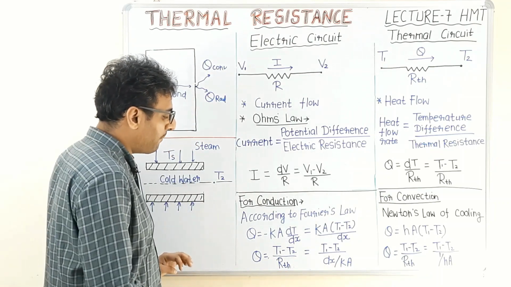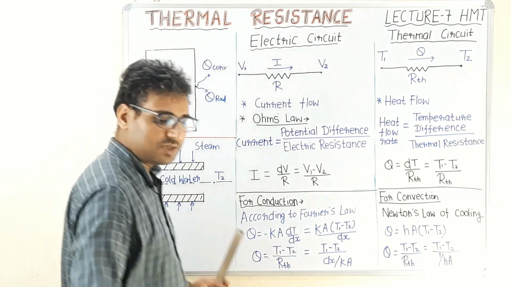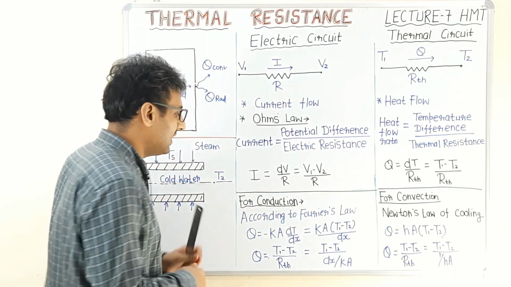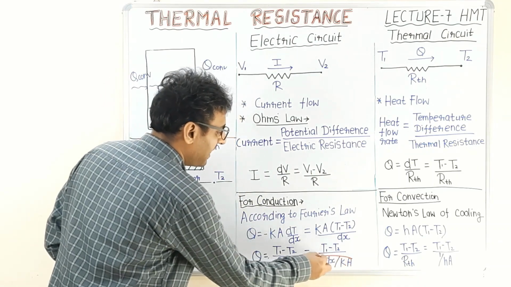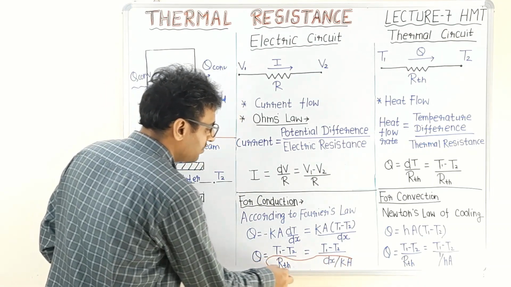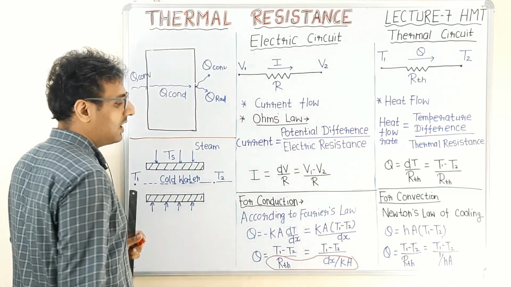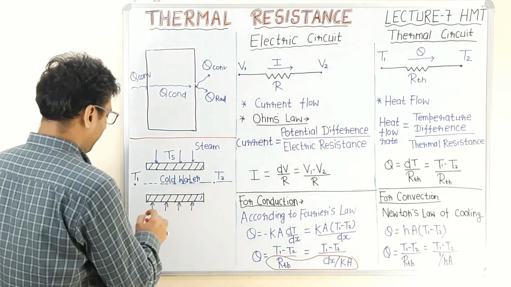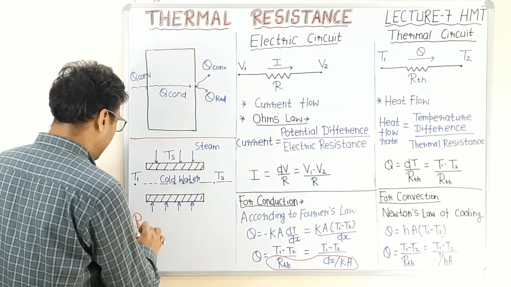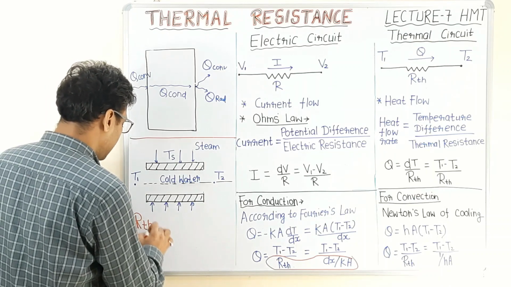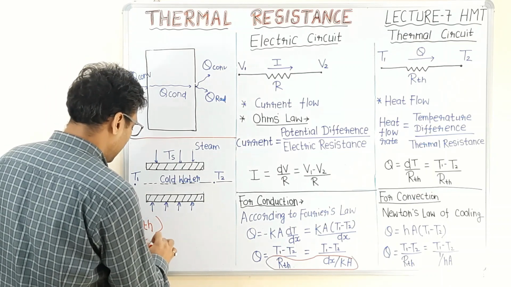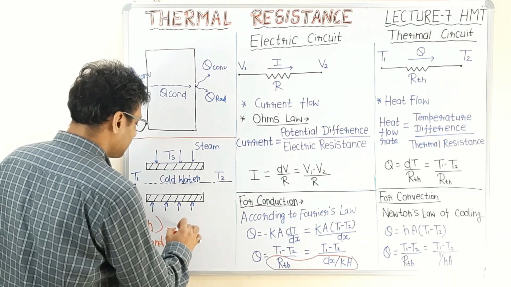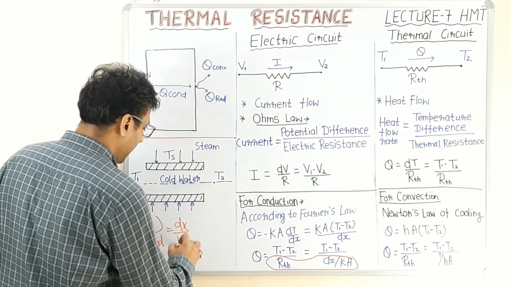Now if we compare these two equations, we will find that this parameter dx by KA is equal to the thermal resistance in conduction. So finally, thermal resistance due to conduction is given as dx by KA.